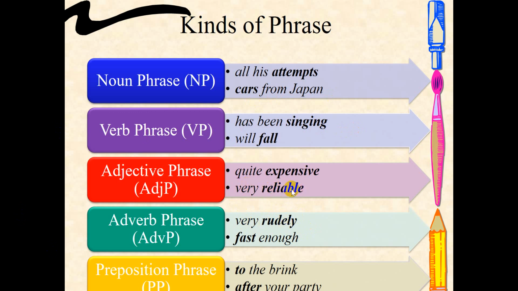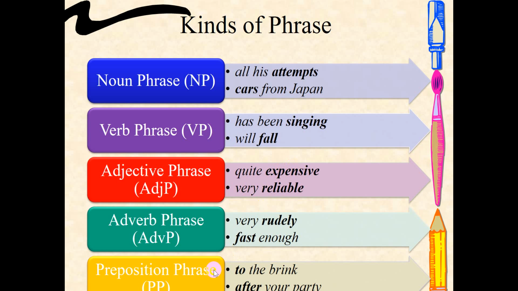Very reliable. Very modifies reliable. So the relationship is head and dependent, or modifier and head.